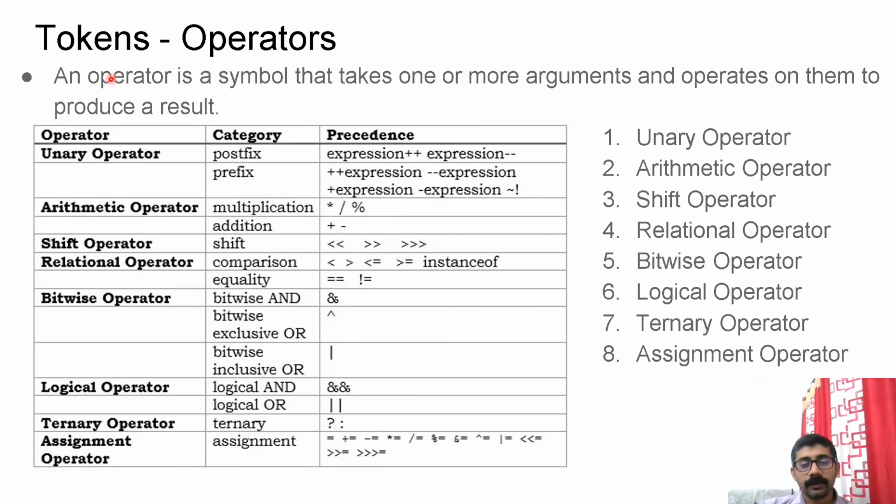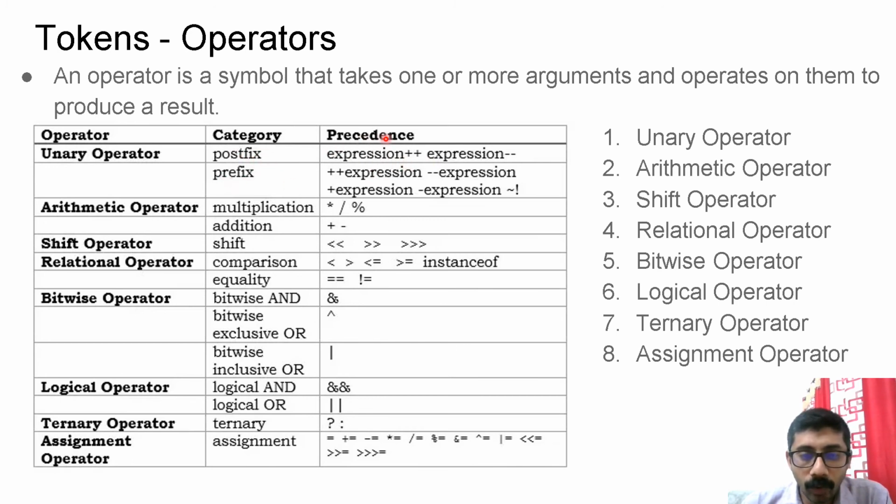Next thing after separators is operators. An operator is a symbol that takes one or more arguments and operates on them to produce a result. You already know addition, multiplication, and all these operations, so there are symbols meant to perform them. Based on the number of operands, there are unary operators.